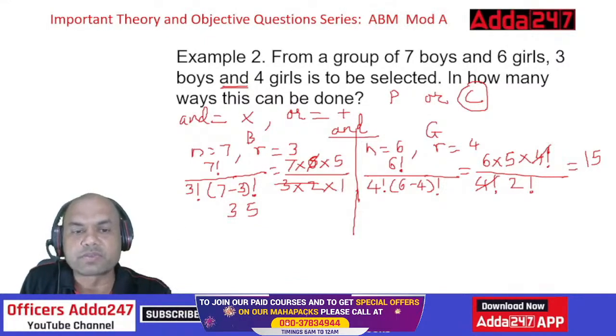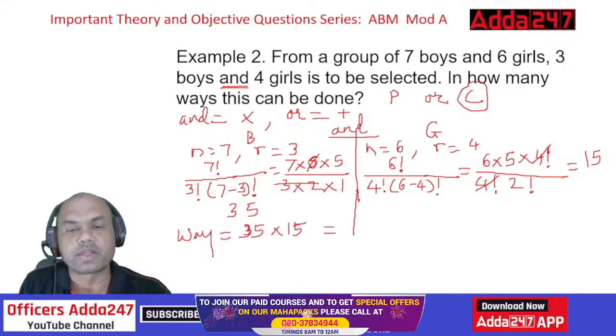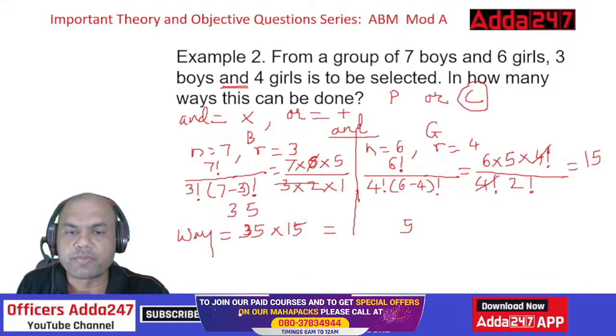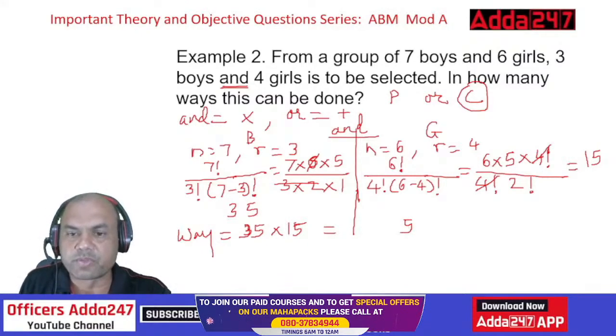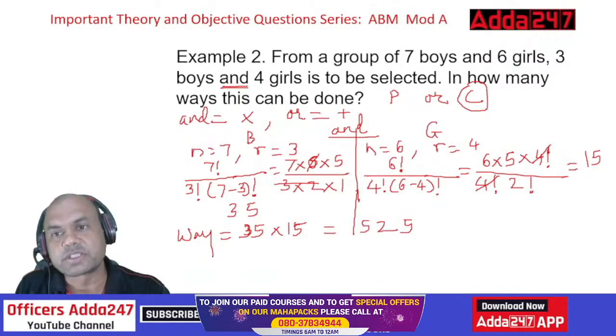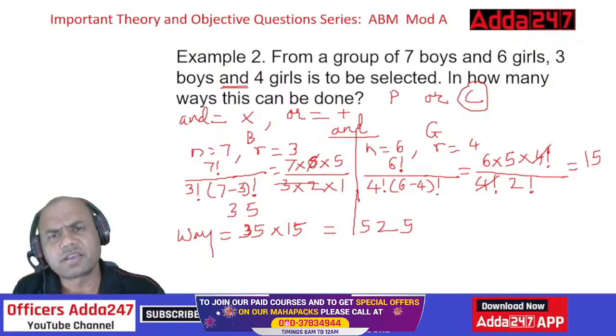Total number of ways equals 35 into 15. 15 5s are 75. 15 3s are 45 plus 7 is 52. So 525 ways. In 525 ways, you can select 3 boys and 4 girls.